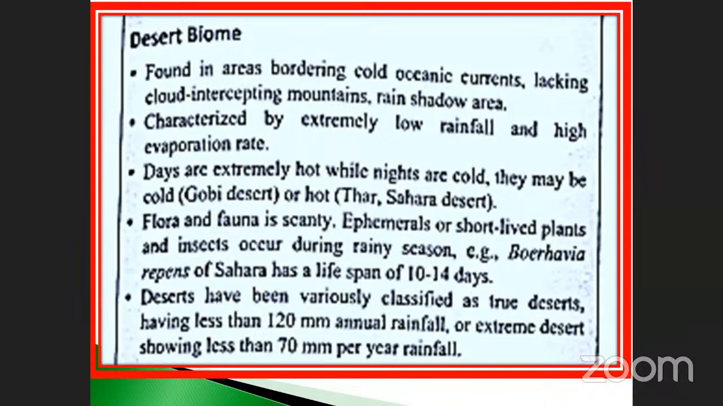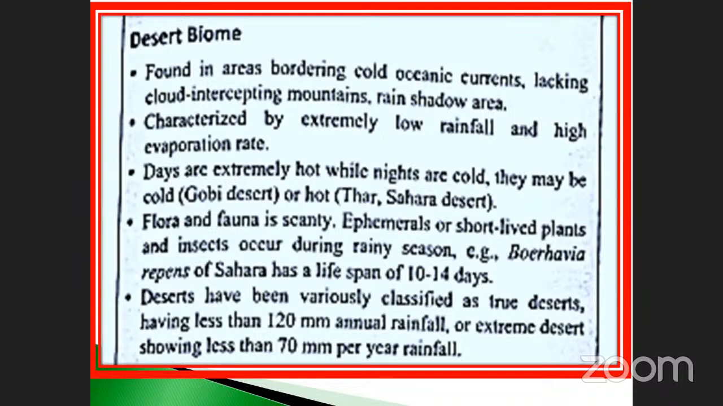Okay. And deserts have been variously classified as deserts having less than 120 millimeter annual rainfall, or extreme deserts showing less than 70 millimeter rainfall. So these are the two types that have been reported here. The 120 millimeter annual rainfall, per year, how much is there? 120 millimeter only. In Cherrapunji and so on, it is 1200 millimeter annual rainfall, 750, 900, 980, like that. The reason is that during the raining seasons it's a very small amount.